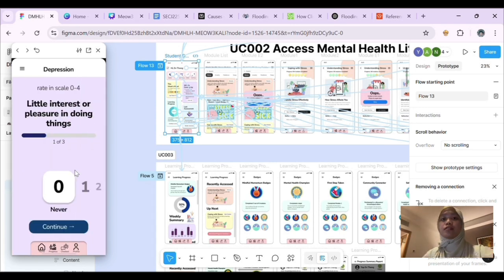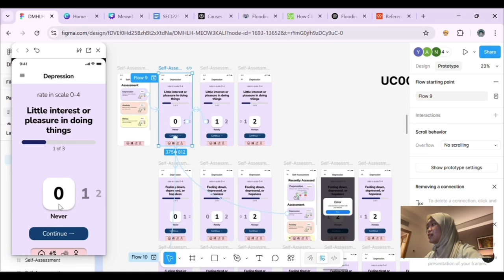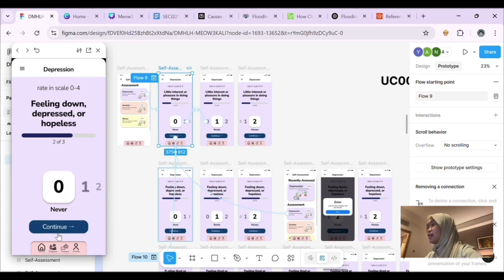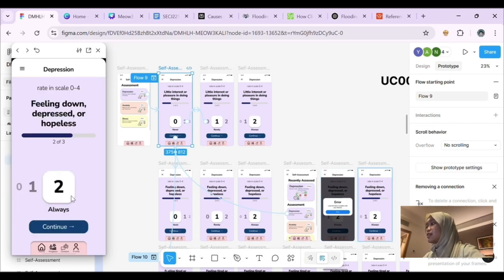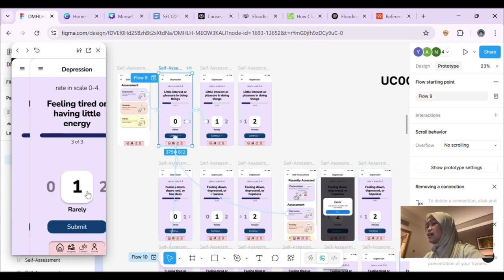Okay, this is where the alternative flow happens, which is to retake the assessment. So let's say if I retake this question and then I answer it with never, maybe never, and then the second one is maybe always. Okay, and then suddenly there is an exception flow, which is an error due to network issues. So it will notify the user with this, and then ask them to retry, and we can continue, and after that we can answer it like always and finish.